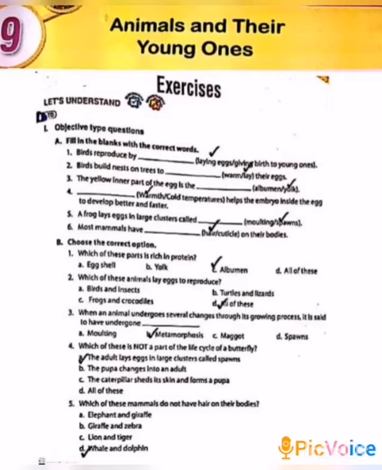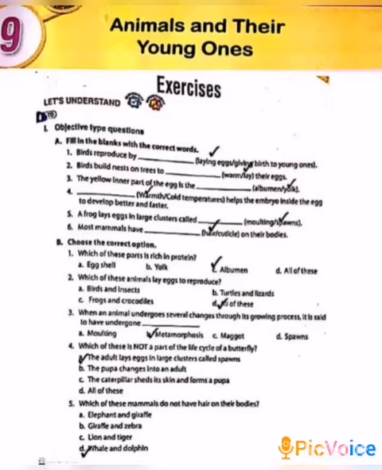Third one, the yellow inner part of the egg is the albumin or yolk. Answer, yolk. Fourth one, warmth or cold temperatures helps the embryo inside the egg to develop better and faster. Answer is warmth.